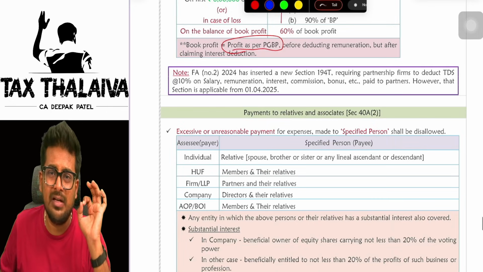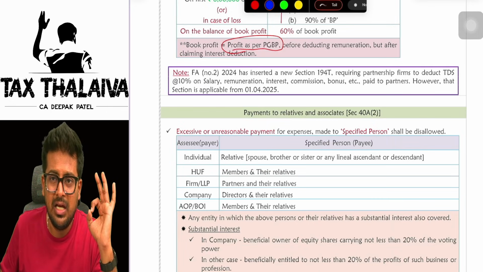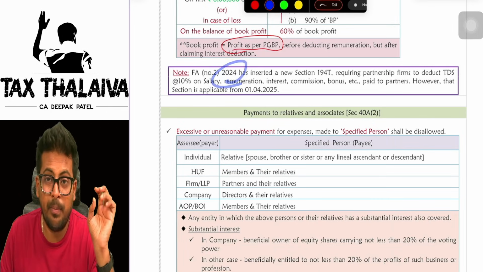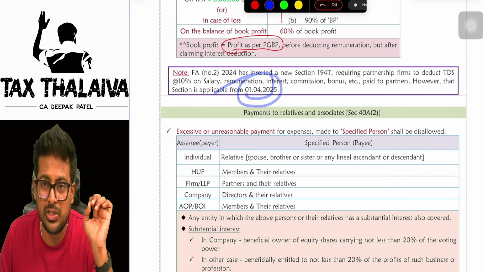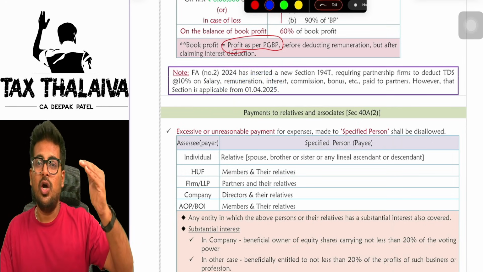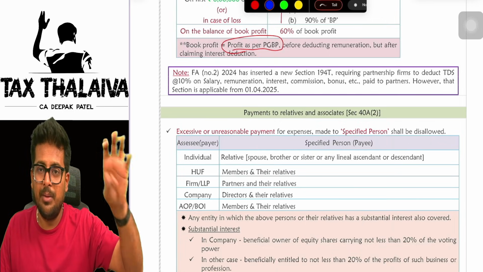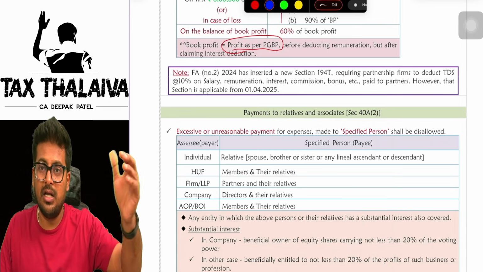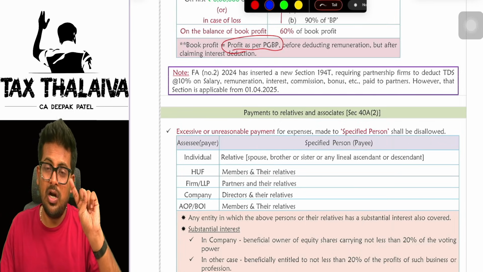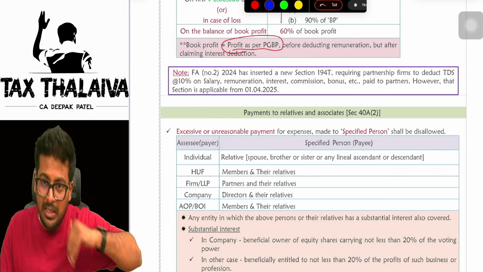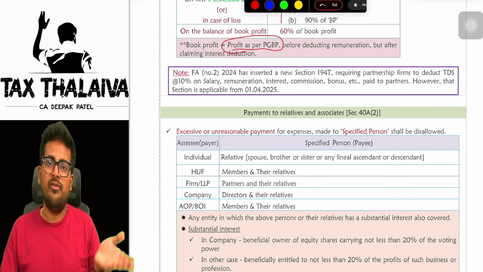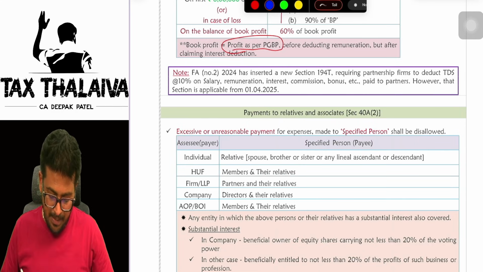See, actually there is one section 194T which is added by Finance Act 24, but its applicability is from 1/4/2025. 194T means whenever the firm pays remuneration and all to the partner, it has to deduct TDS. That is not applicable till 31st of March 2025. From 1st April 2025 it is applicable.